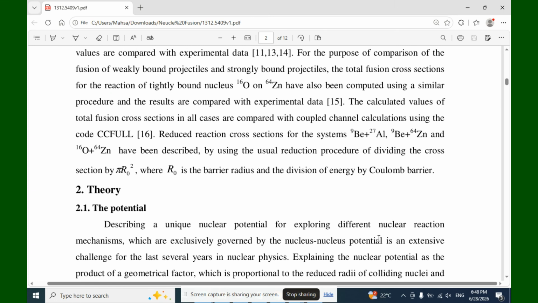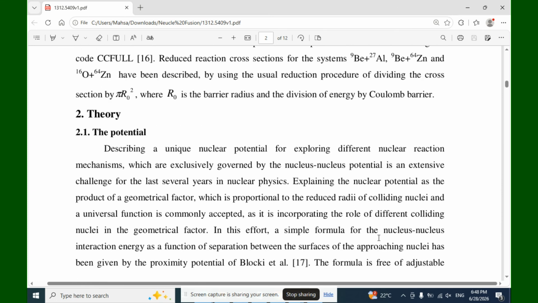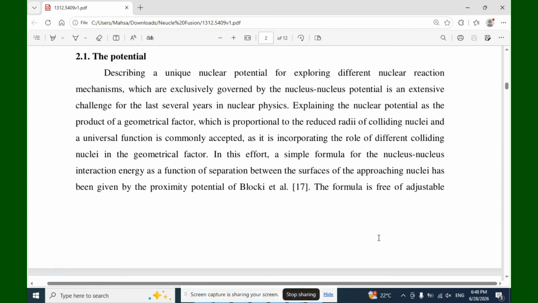Now I want to go through the theory, 2.1, the first section, the potential theory, describing a unique nuclear potential for exploring different nuclear reaction mechanisms which are exclusively governed by the nucleus. Nucleus potential has been an extensive challenge for the last several years in nuclear physics.